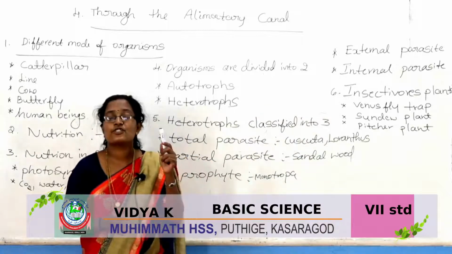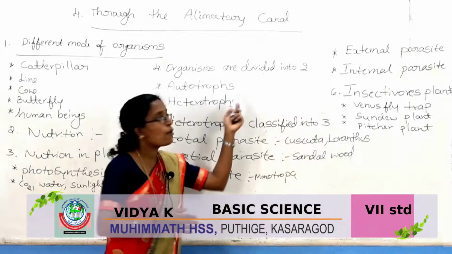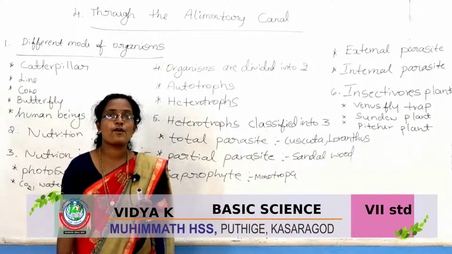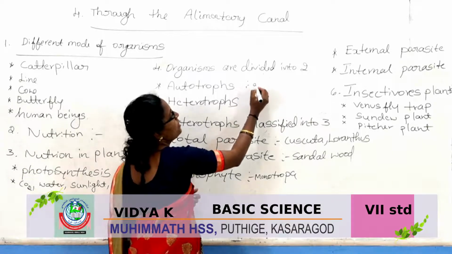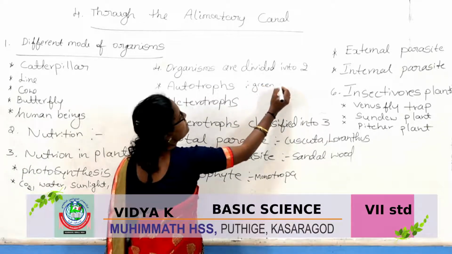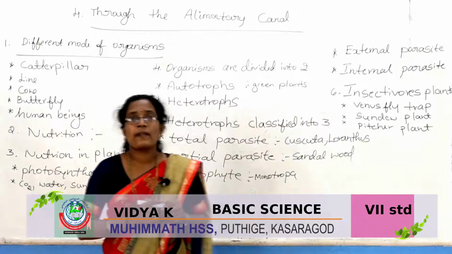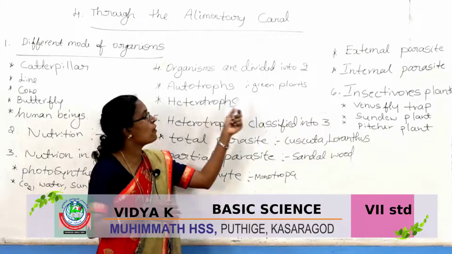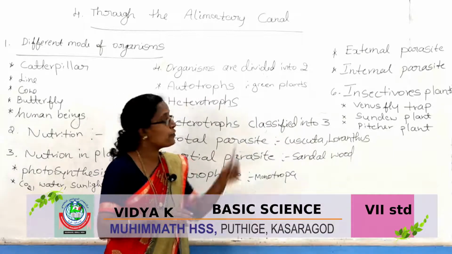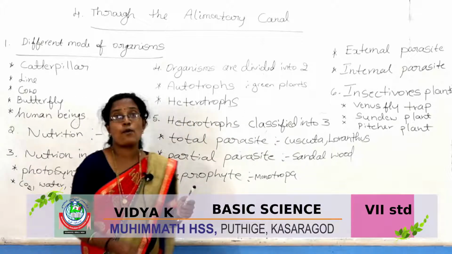What is the example for autotrophs? Green plants. Plants prepare their own food, so they are called autotrophs.